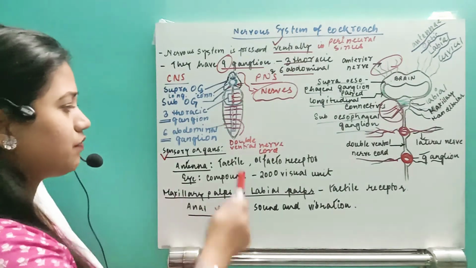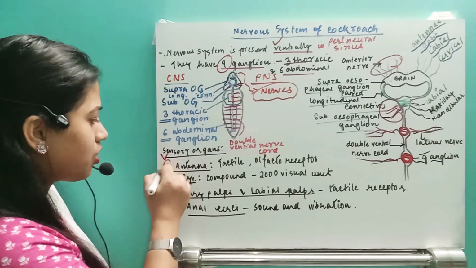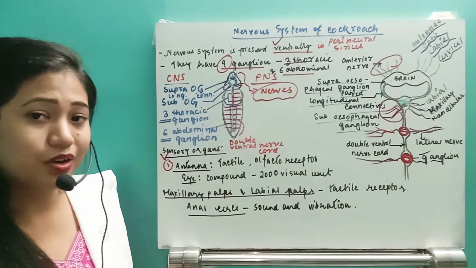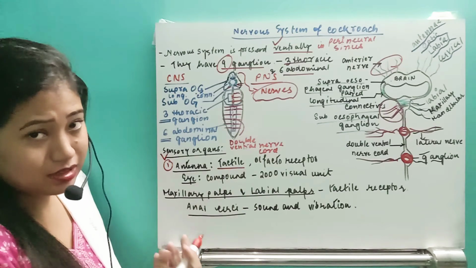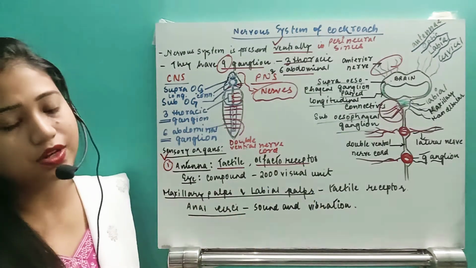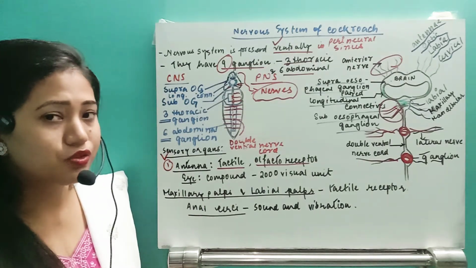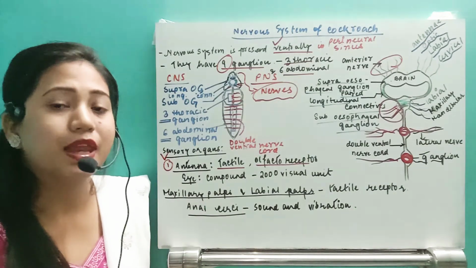The first sensory organ is the antenna. I have told you they search for food with its help, right? The antenna acts as a tactile receptor as well as an olfactory receptor. If it is a tactile receptor, it is sensitive to touch, and if it is an olfactory receptor, it is sensitive to smell.